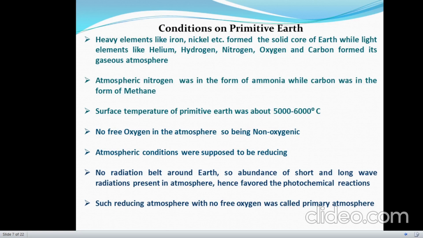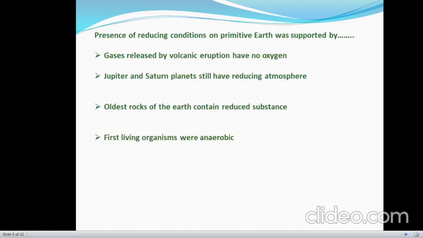There was no free oxygen, that's why atmosphere was non-oxygenic. Atmospheric conditions were supposed to be reducing. No radiation belt was present at that time around Earth, so abundant short and long wave radiations were present in atmosphere, hence favored the photochemical reactions. Such a reducing atmosphere with no free oxygen was called primitive atmosphere.